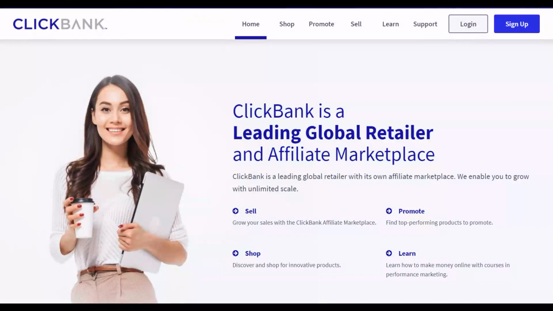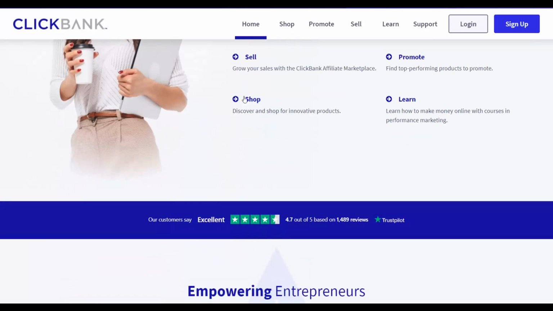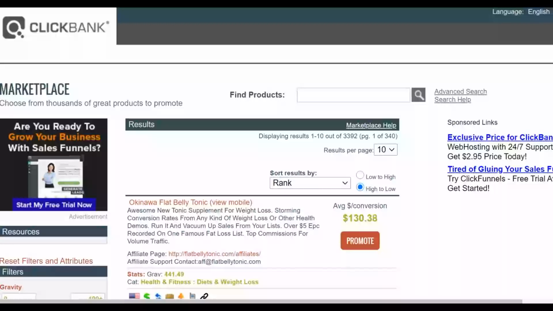Okay guys, so let's go into the method. Let me show you this method. You can use it to actually make some money very fast on Clickbank without actually investing any money. So I'm going to show you some products to promote that are going to actually convert very well with this free traffic source.